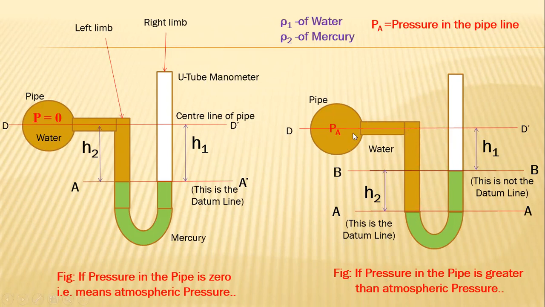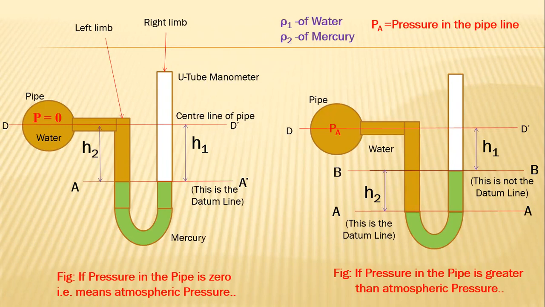If water has some pressure in the pipeline, then this water moves the mercury in the left limb downwards. And at the same time, whatever height the mercury goes down in the left side, the same height of mercury goes up in the right limb.